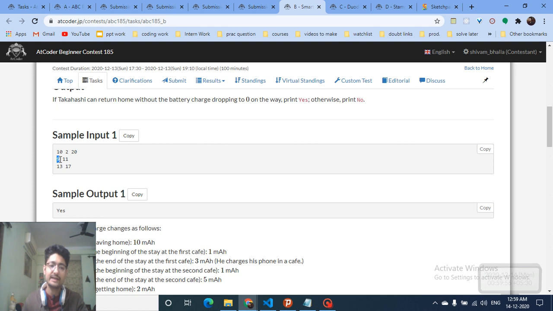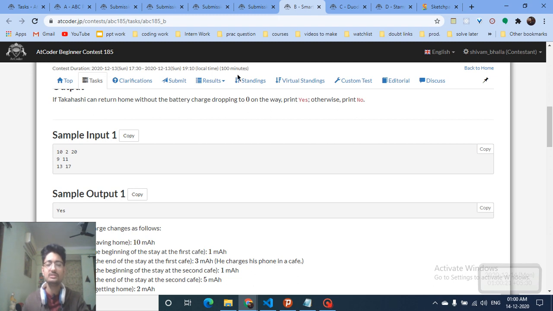Now when he is in the cafe from 9 to 11, he can increase his battery for 2 hours, because he is in the cafe 2 hours. Then he is out again from 11 to 13, 2 hours, so it will again decrease. Then from 13 to 17 it will increase, and then from 17 to 20 it will also decrease. The battery also cannot exceed its maximum level, and if it becomes 0 at any point, you will have to return 0.